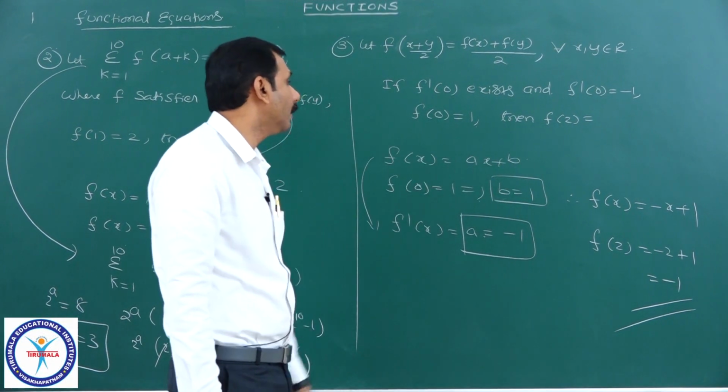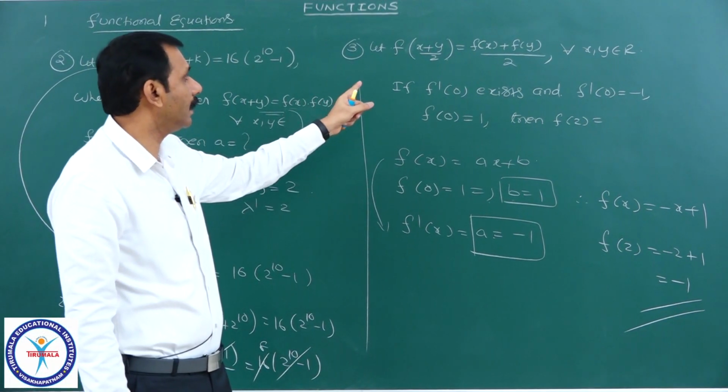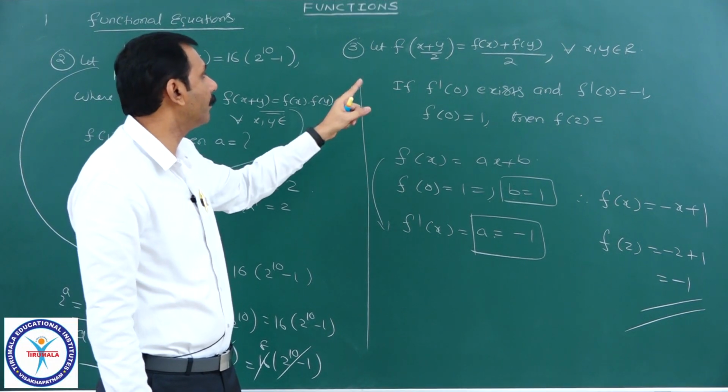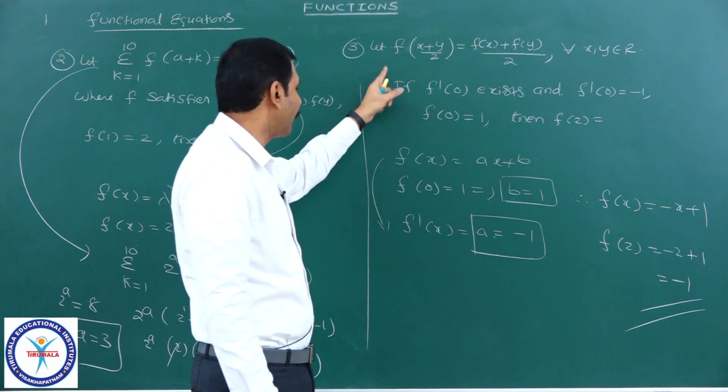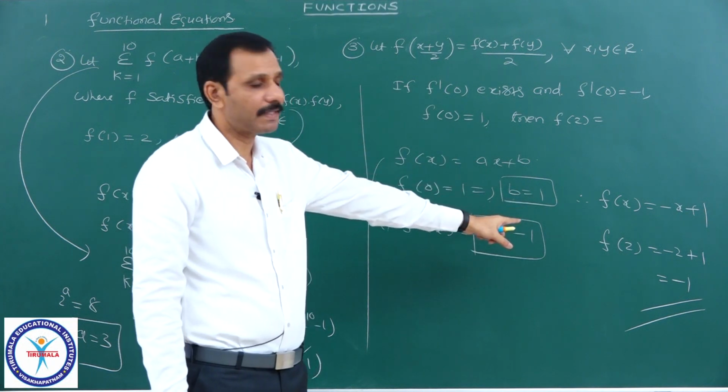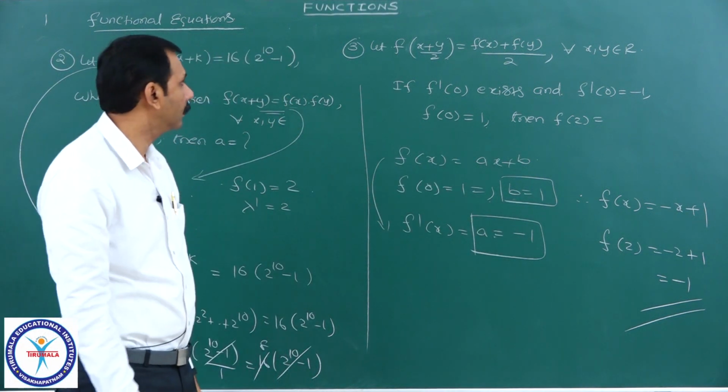Yes, you can do it, but you can notice that it is of the form f of (mx plus ny) by (m plus n) equal to (m into f of x plus n into f of y) by (m plus n). Function should be a linear function ax plus b. You can do it by using this very easily.